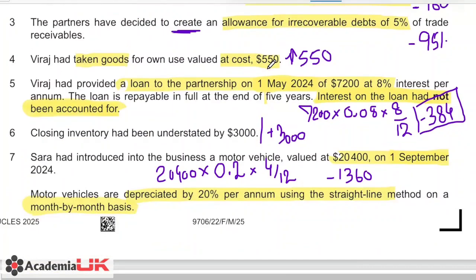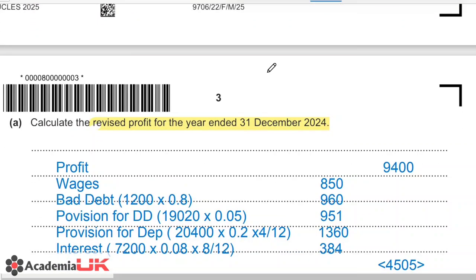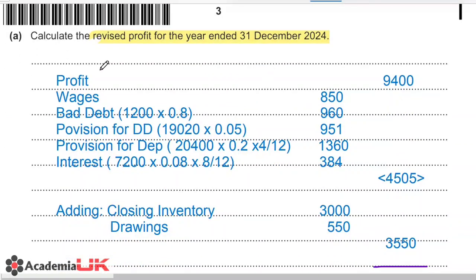Alright guys, so we can do this over here. I have already worked this out, and so you have your profit of 9400.